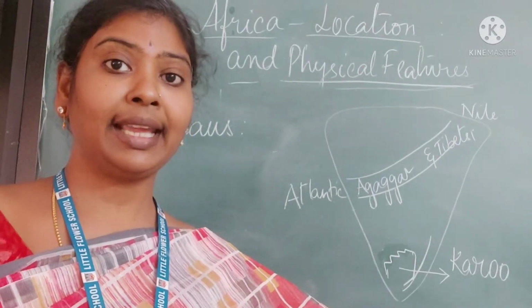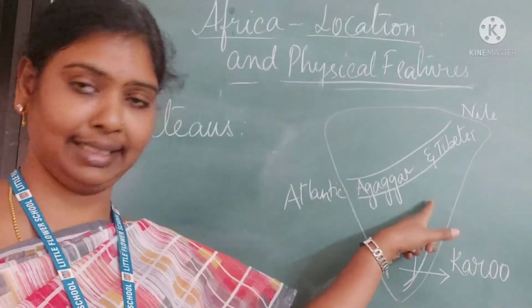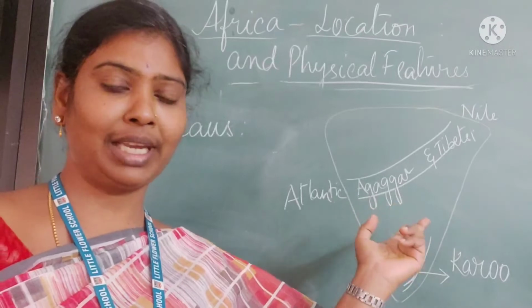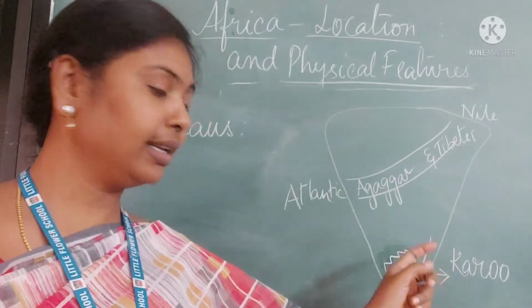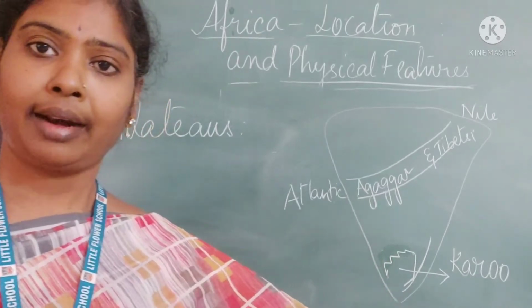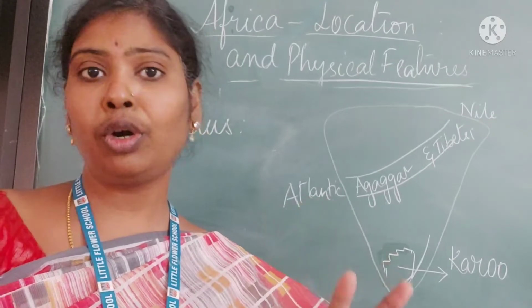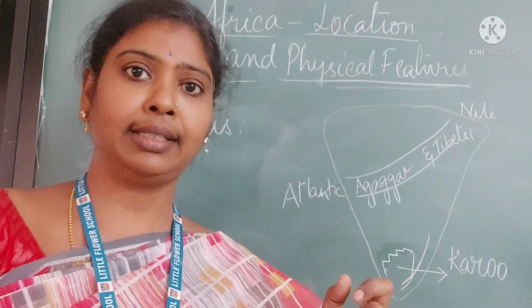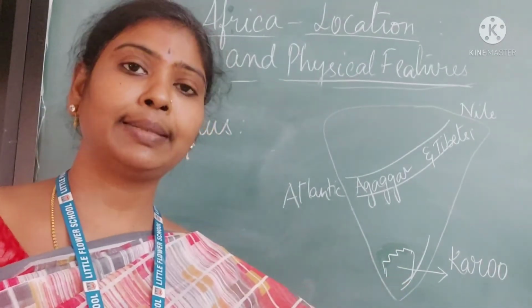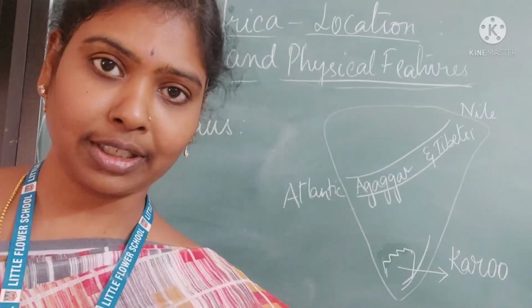Most plateaus appear to be on the southern side and on the eastern side. See, Ethiopian Highlands we have seen on the eastern side, and here we have another plateau. Right, and most of these plateaus are made up of old volcanic rocks, you know, igneous rocks and all.